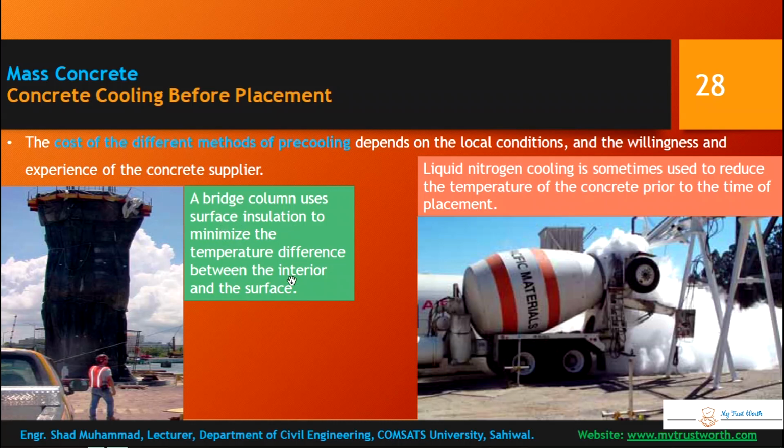Okay, this is an example of insulation. You can see a bridge column uses surface insulation to minimize the temperature difference between interior and surface. And this is liquid nitrogen equipment. Liquid nitrogen cooling is sometimes used to reduce the temperature of the concrete prior to the time of placement.